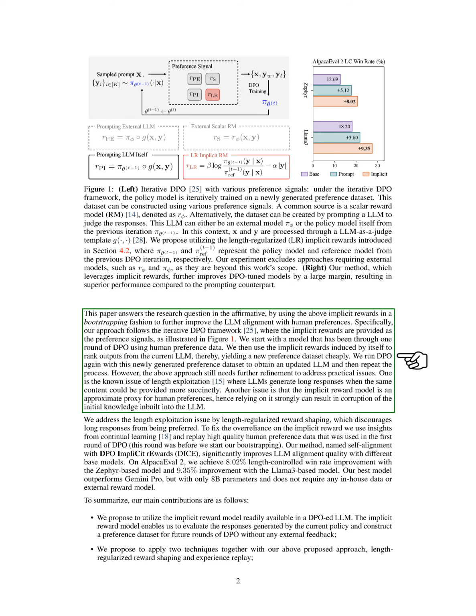Our method, called DICE, self-alignment with DPO implicit rewards, leverages these implicit rewards in a bootstrapping fashion to iteratively improve the LLM. We address issues such as length exploitation and over-reliance on the implicit reward model by incorporating length-regularized reward shaping and replaying high-quality human preference data.